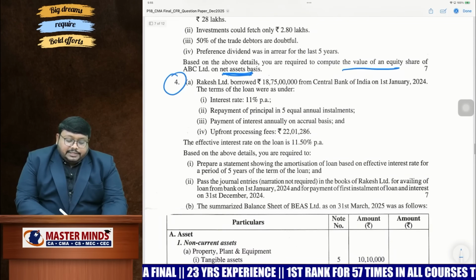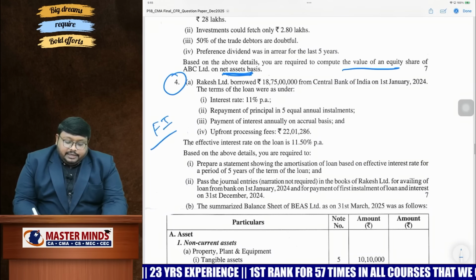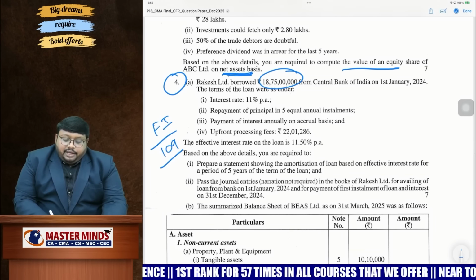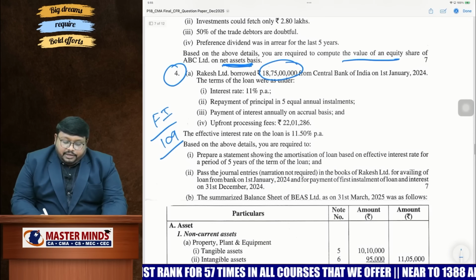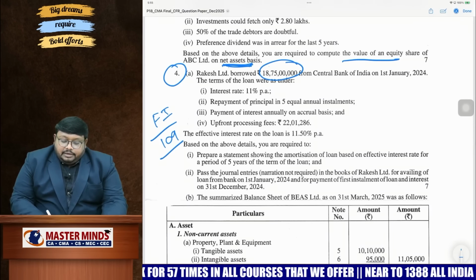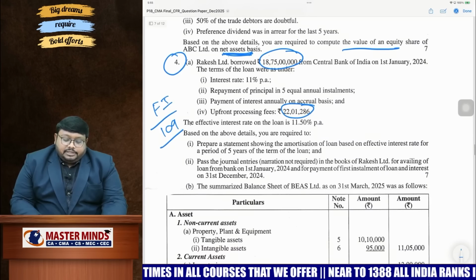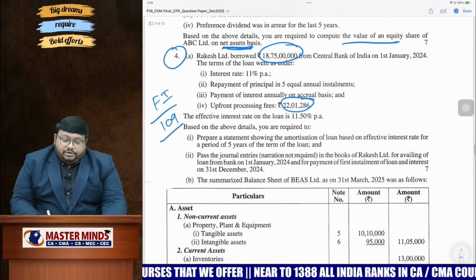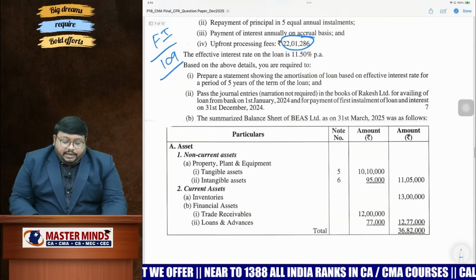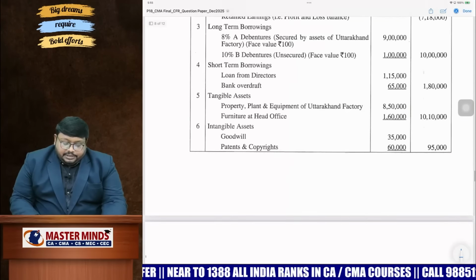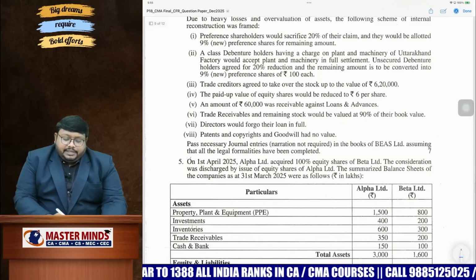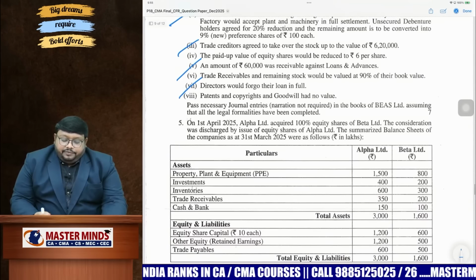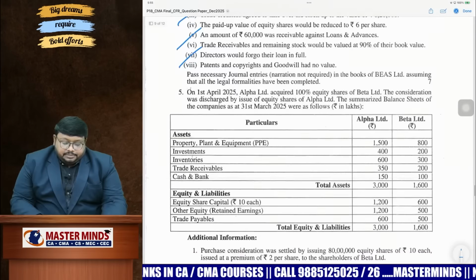And fourth one, they're asking from financial instruments. It's a little tricky question. So financial instruments, Ind AS 109. So they have given the borrowing loan, the loan value they have given, and they have given here upfront processing fees, which is a transaction cost. You can deduct, first you find out what are the cash outflows, and then you can do amortization cost table. And finally we are having internal reconstruction. Basic things they have given, no great adjustments we had. So basic things. So every examination in internal reconstruction, these adjustments were there.